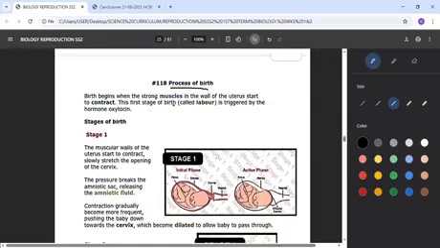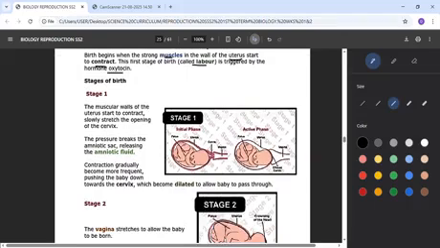Birth begins when the strong muscles in the wall of the uterus start to contract. So the first stage of birth, so-called labor, is triggered by the hormone oxytocin. In stage 1, the muscular walls of the uterus start to contract, slowly stretching the opening of the cervix. So it is that muscular wall of the uterus that will contract and expand, and as it expands, it will open the cervix.